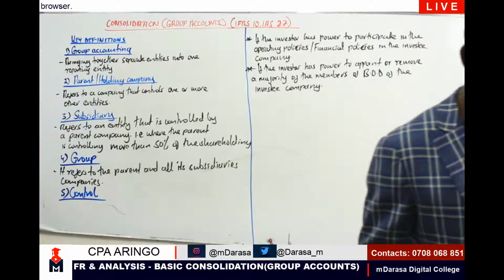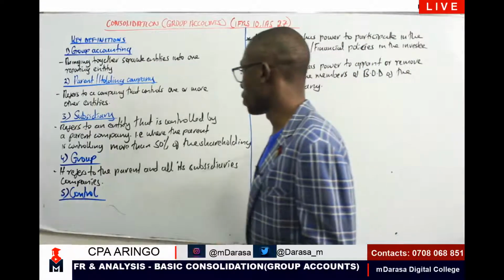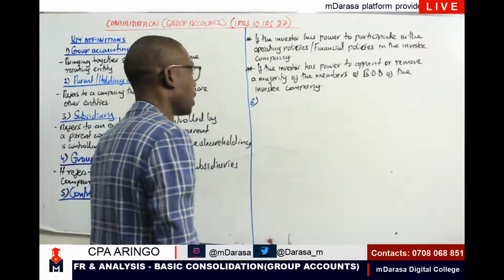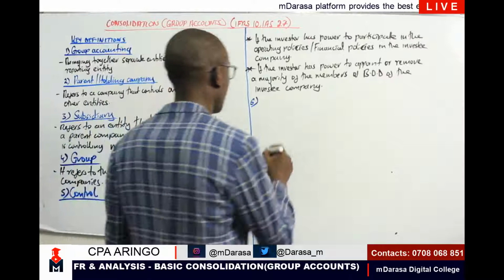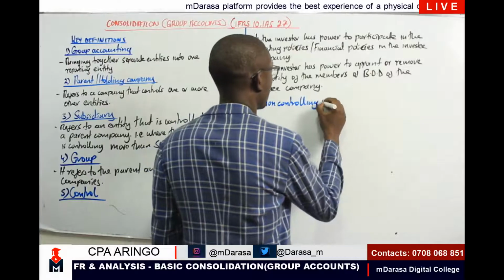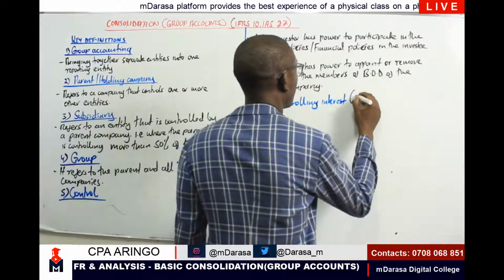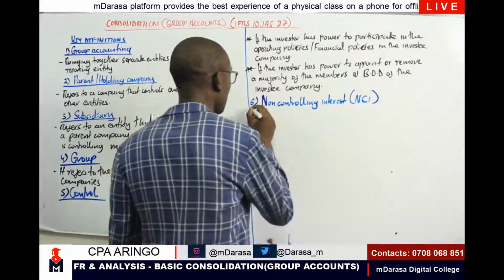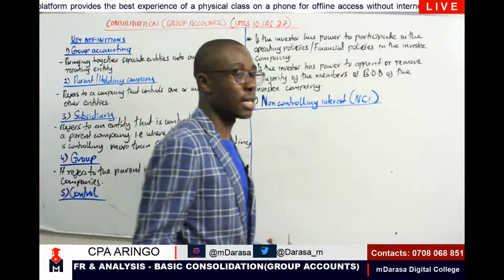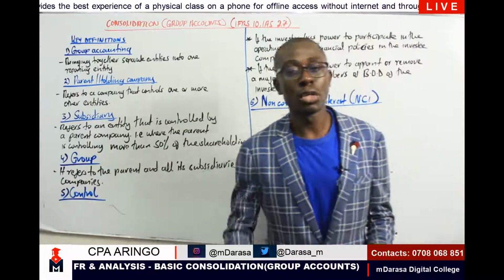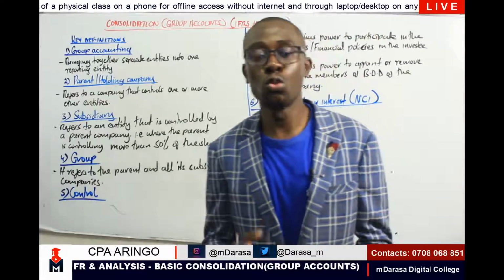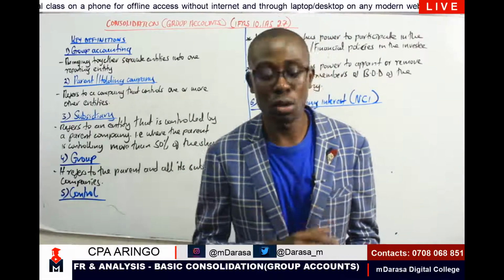Now, another key element that we should understand amongst our terminologies is terminology number 6. Here, we are talking about what is known as NCI, non-controlling interest. A very important concept that we should also be able to understand anytime we are talking about group accounts. So in this context of NCI, what should we be able to recall and always have at the back of our mind, my good students?